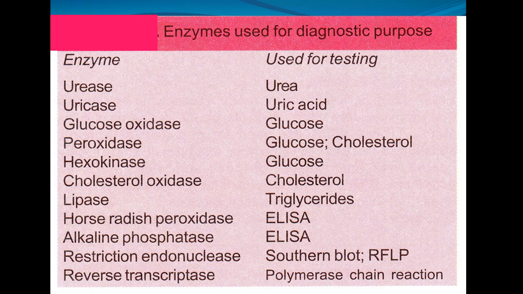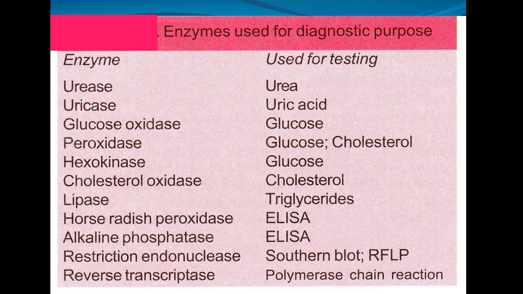This is a list of enzymes I have given you, and I have also given which enzyme is used for which testing. So we are using urea estimation in the lab. Urea estimation can be done by using an enzymatic method, where we use the enzyme urease. Uric acid is also an enzymatic method we have in the lab. The uricase enzyme is used for the estimation of uric acid.